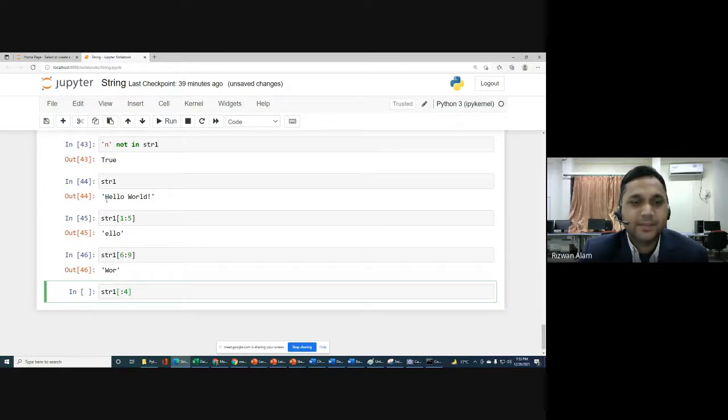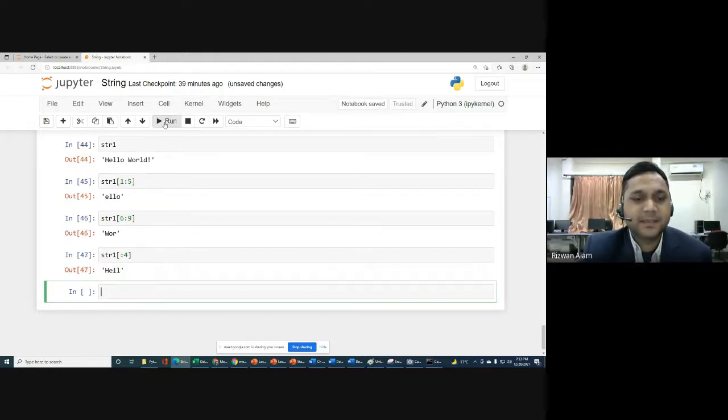So we will get only HELL: 0, 1, 2, 3. Because if we do not write the first portion of our slice, it will automatically start with 0. Let me check that. So HELL, only this will be printed. I hope you got this point: if you skip the first portion of your slice, it will start with 0.